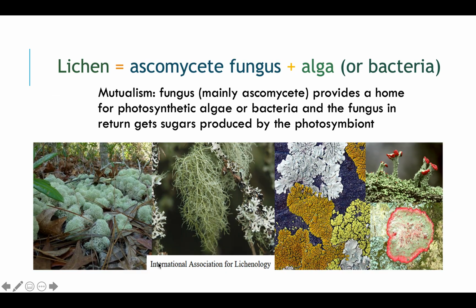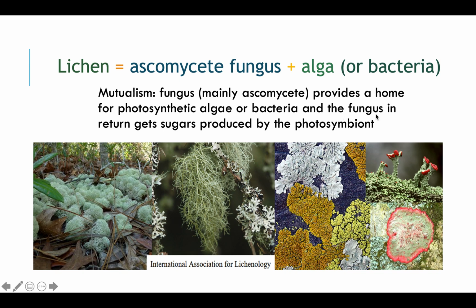The biggest thing in this group is lichen, which is a mutualistic relationship between an ascomycete fungus and an algae. It could be a bacterium instead of an algae, just depends on the species. Basically, the fungus is providing a home for that photosynthetic organism, whether it be a bacterium or an algae cell.